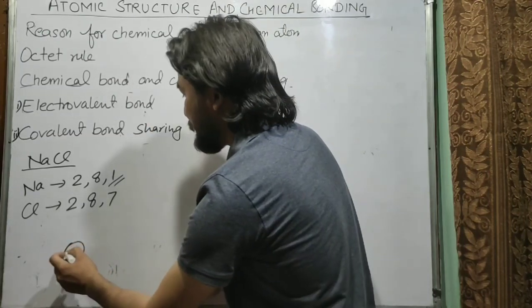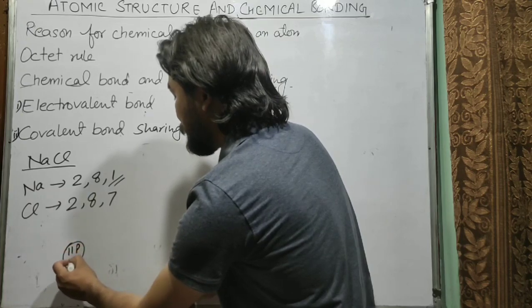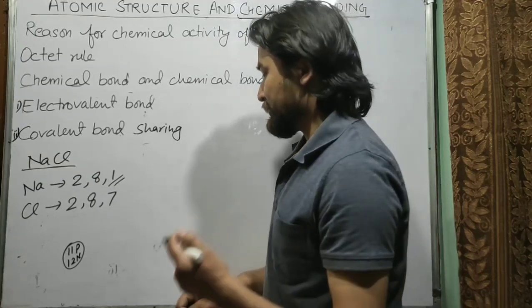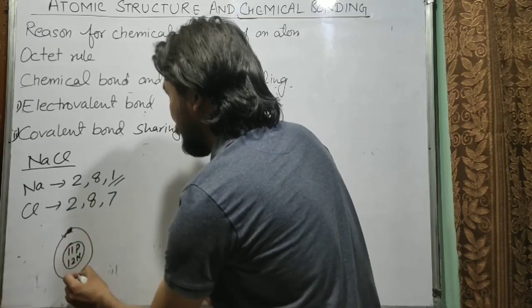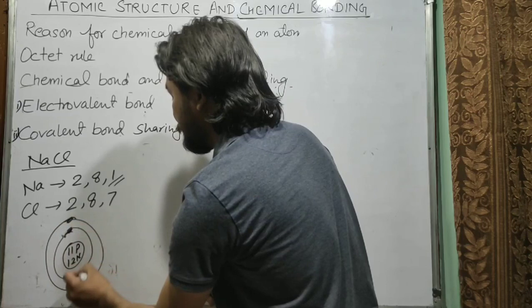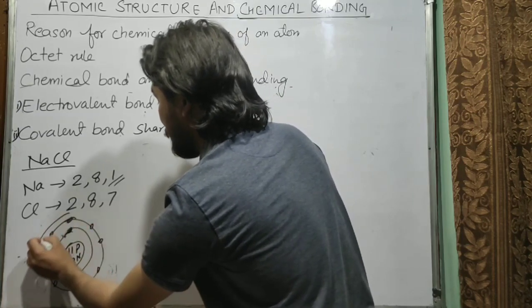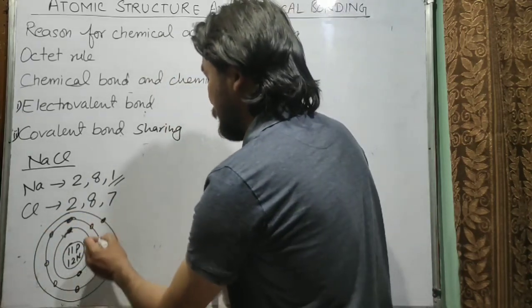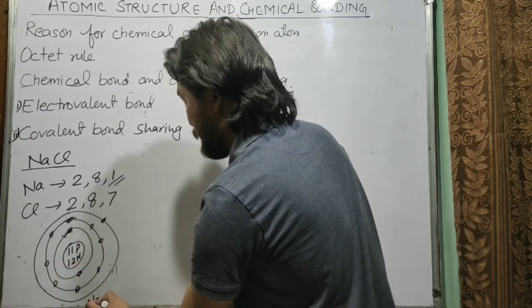It will be nucleus. So nucleus have 11 protons and 12 neutrons, because its mass number is 23. Then the first shell will have 2 electrons. The second shell of sodium will have 8 electrons, and the third shell of sodium will have only 1 electron. So this is representing sodium atom.